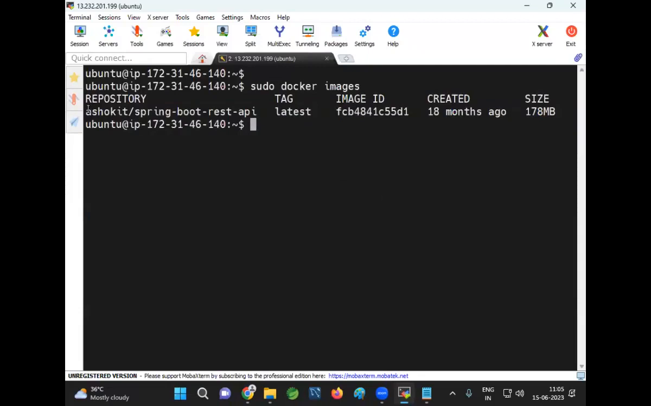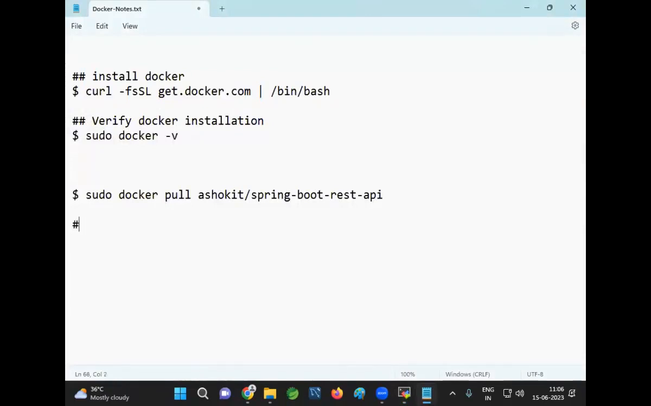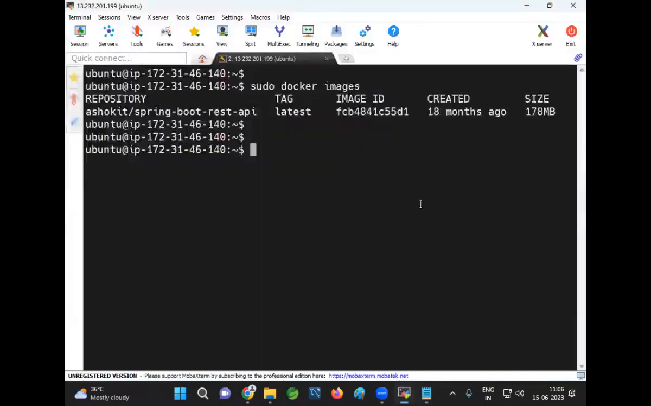Okay, the Spring Boot REST API image is downloaded. When you execute the sudo docker images command, it shows you which images are available in your machine. So in my machine, one image is available. I downloaded that image from the Docker Hub. That image was created 18 months ago. This is the image ID and this is the name of the image. Once the image is available, we can run it. Now that I have the image, I need to run it.